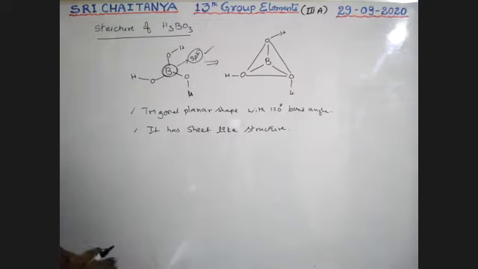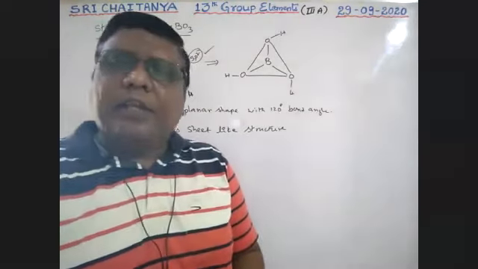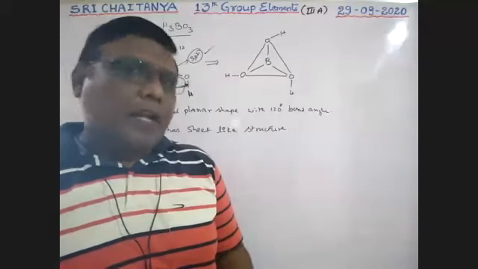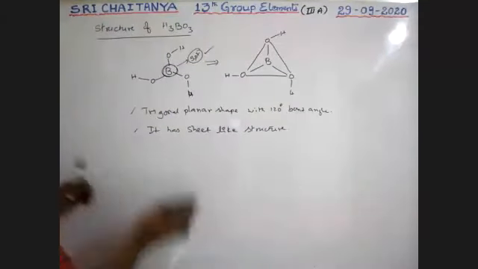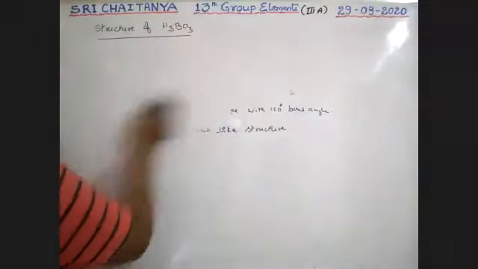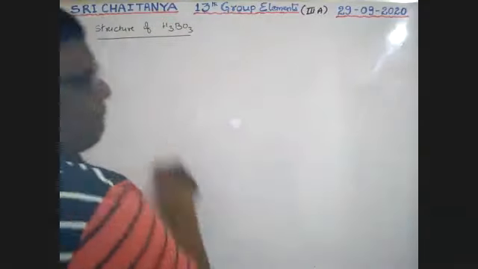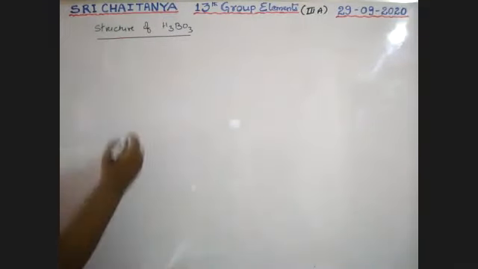How, sir? See here. What is the hybridization of boron in H3BO3? That is sp2 hybridization, a planar structure, a layer-like structure. I am trying to draw the structure.